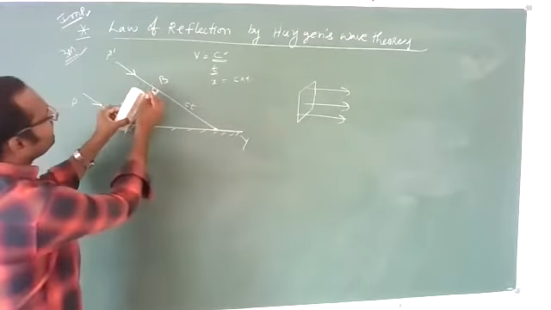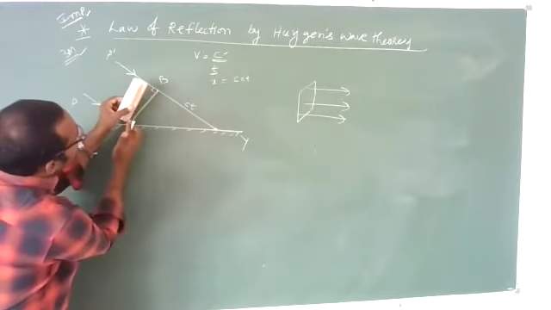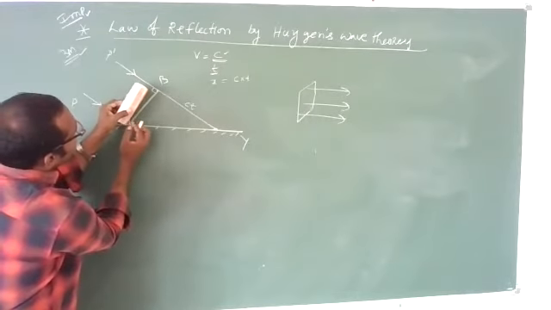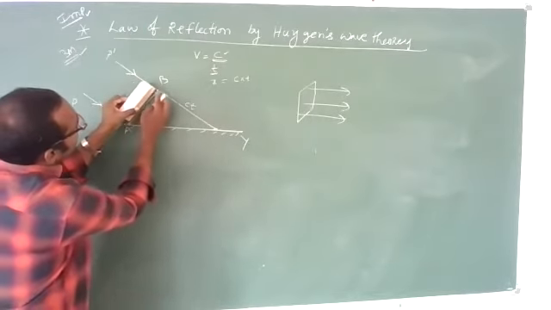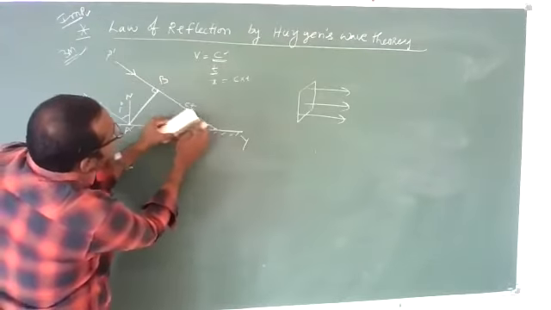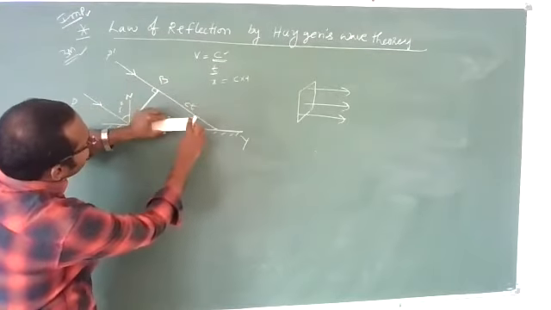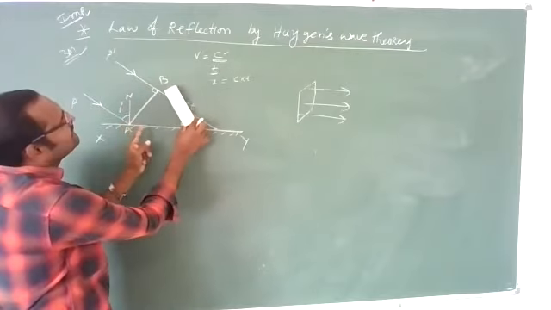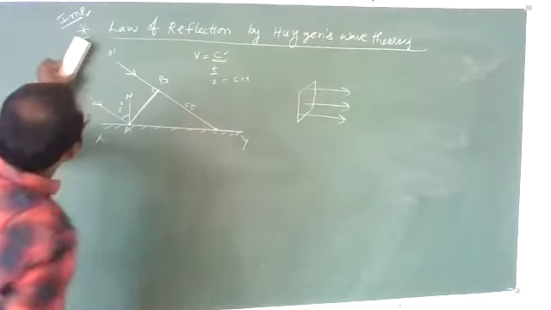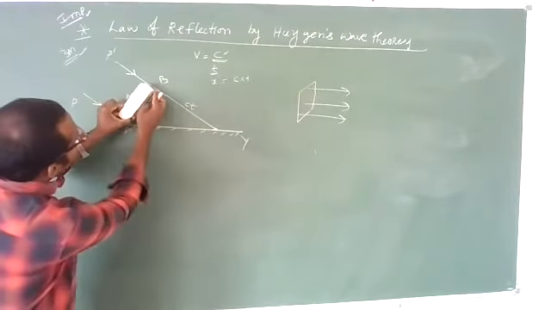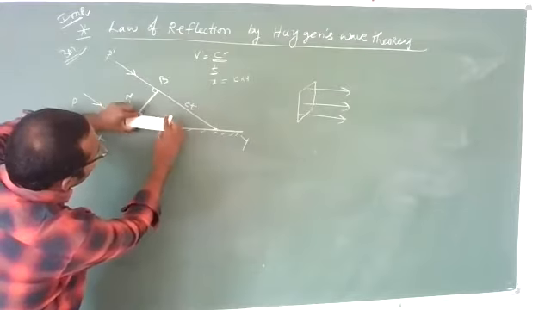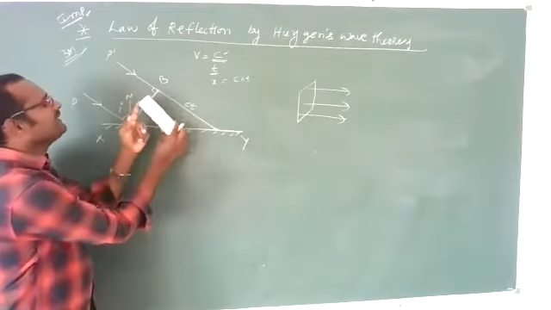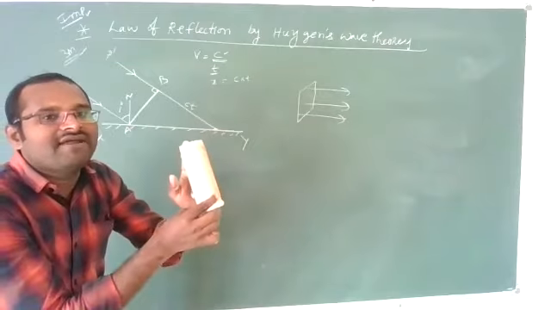At the same time, because this is a wavefront, all the particles should have the same phase, meaning all the particles should travel the same distance. When point B travels a distance of ct and becomes incident here, point A will reflect back. How much distance will this point travel?